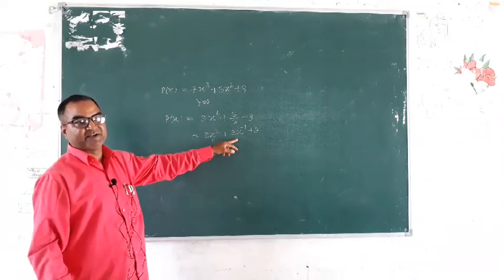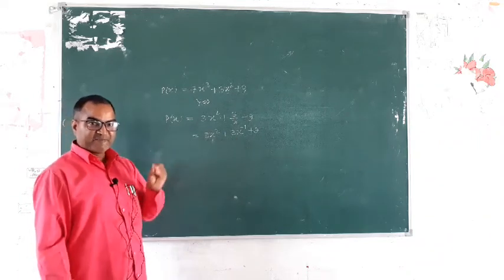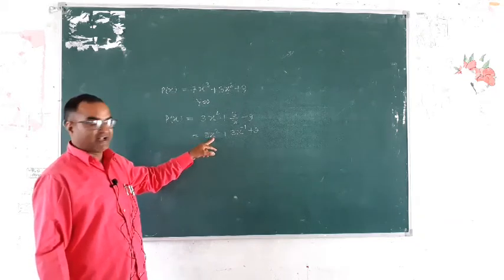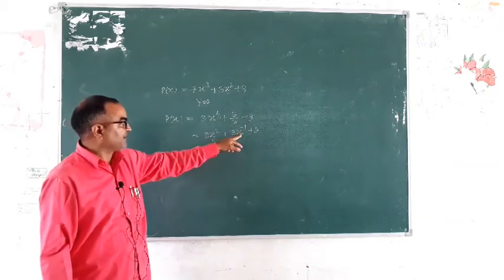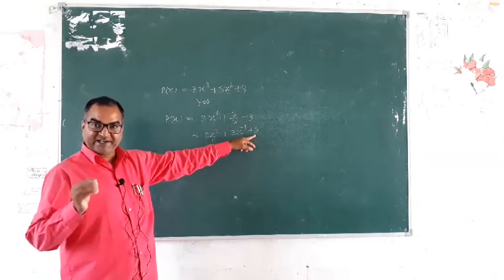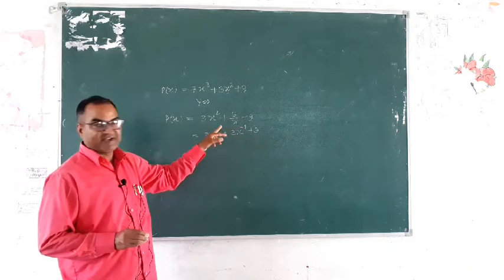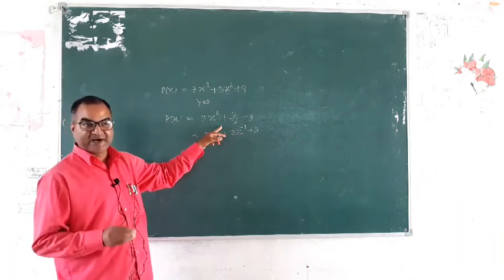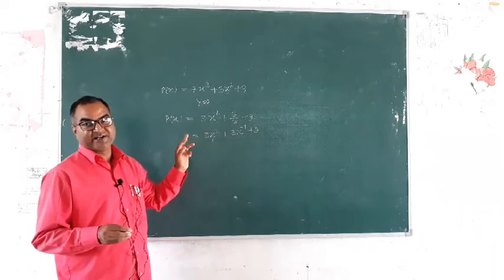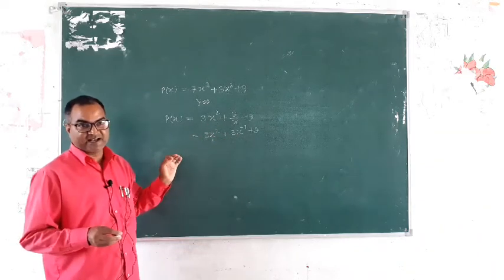The coefficient of x square is 3, the coefficient of x is 3, and the constant term is 9. They are real numbers and the power must be non-negative. If power is negative, then it is not a polynomial. Is it clear to all of you?